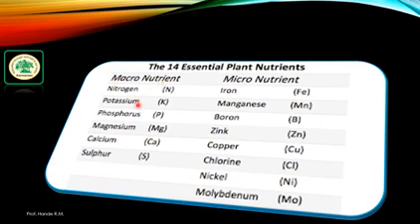Nitrogen, potassium, phosphorus, magnesium, calcium, and sulfur are the macronutrients, and iron, manganese, boron, zinc, copper, chlorine, nickel, and molybdenum are the micronutrients of the plant.